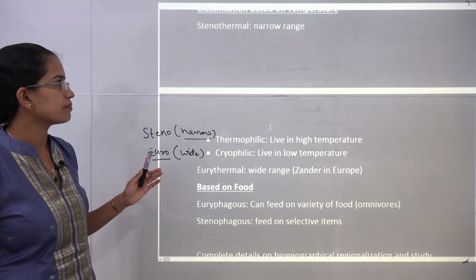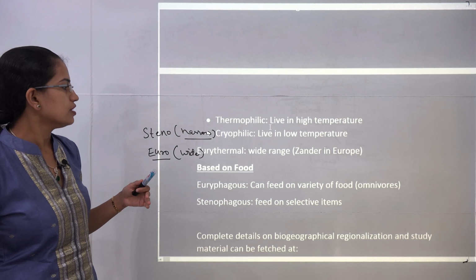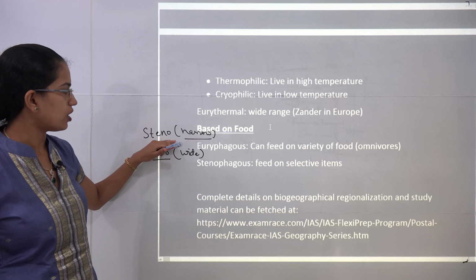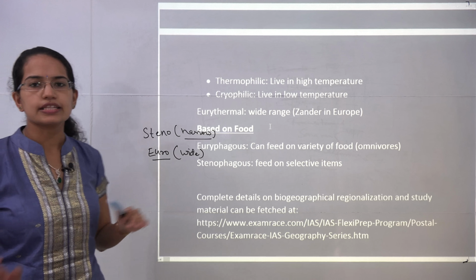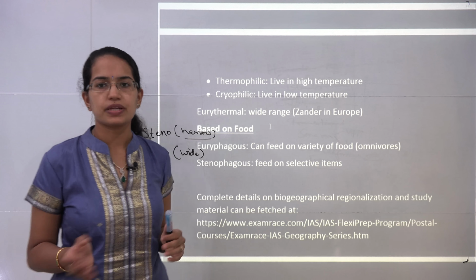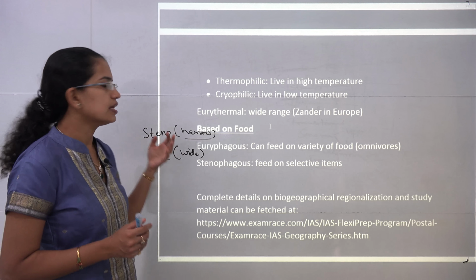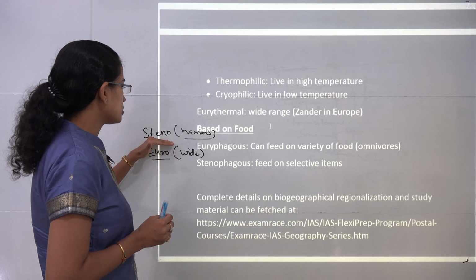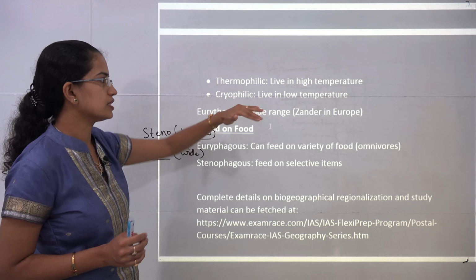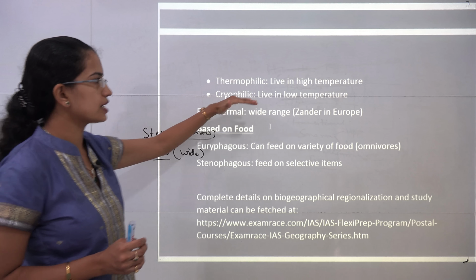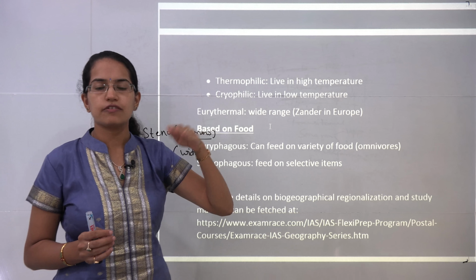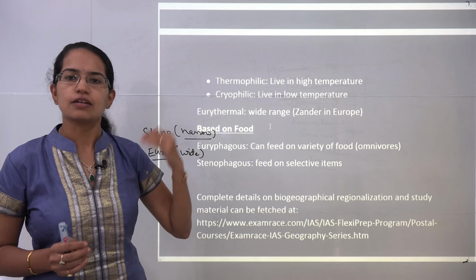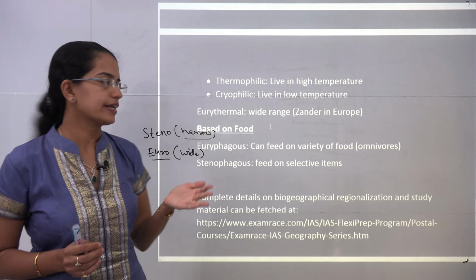When it comes to temperature, we call it thermal. So they are either eurothermal or stenothermal. Eurothermal can accept a wide range of temperature changes, while stenothermal can accept only a narrow range of temperature changes. Under stenothermal, you further have 2 classifications, thermophilic and cryophilic. Cryophilic are those who live at a lower temperature, and thermophilic are those which live at a higher temperature.